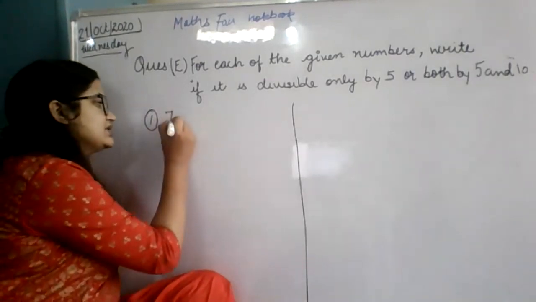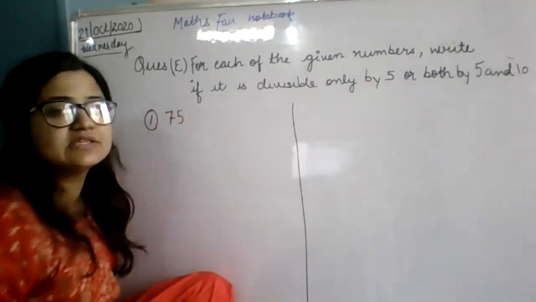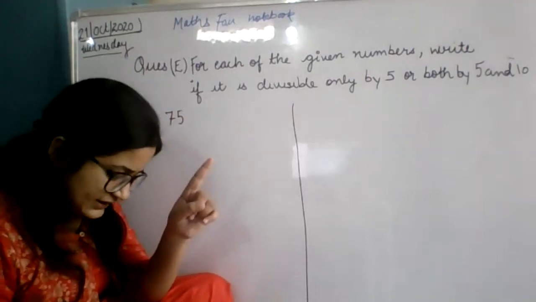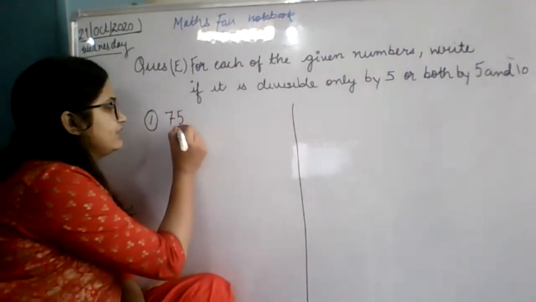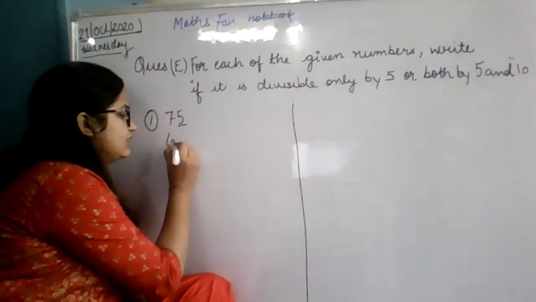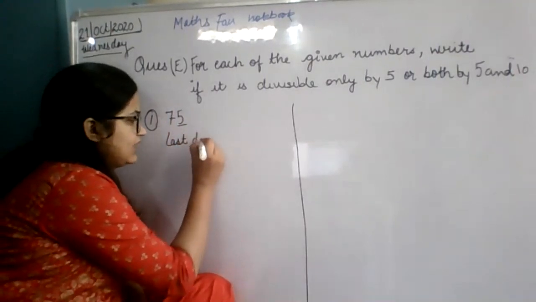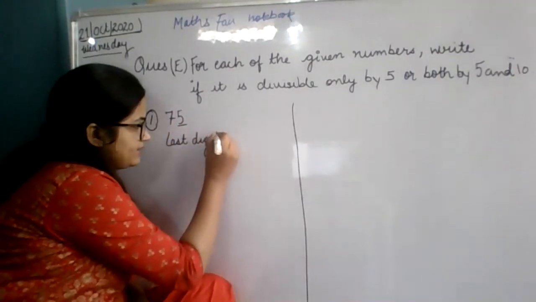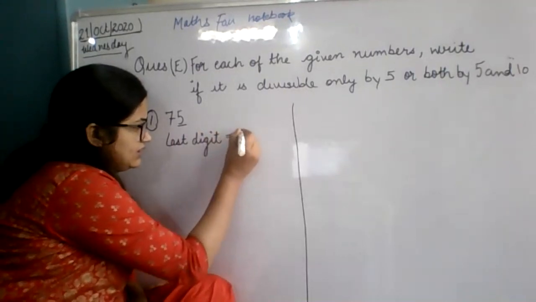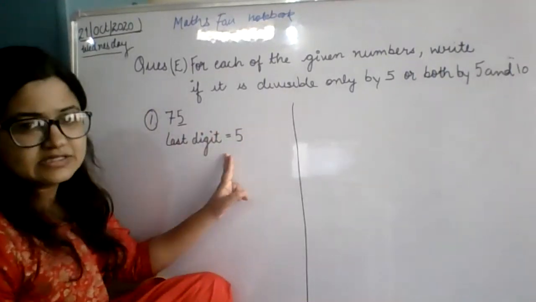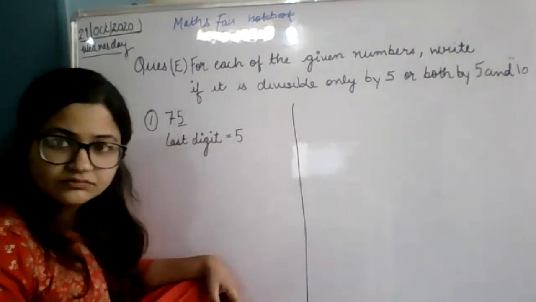So first question is 75. We have to check this by 5 and by 10. What we check, we always check the last digit. Last digit is common in both of them. So what is the last digit? Last digit is 5.